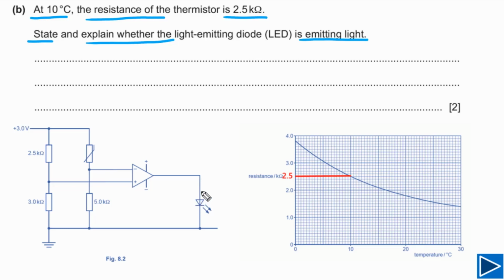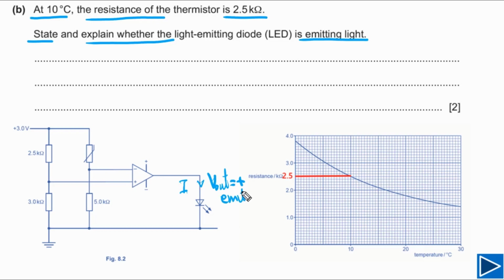This is a diode, and the resistance of a diode in this direction is very low. So if current flows like this, then the LED will emit light. For current to flow like this, V out of this op amp has to be positive.